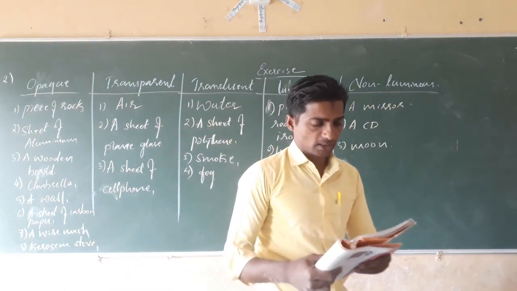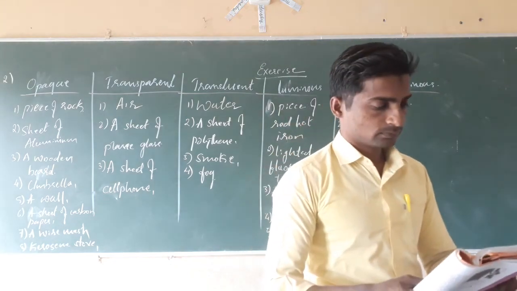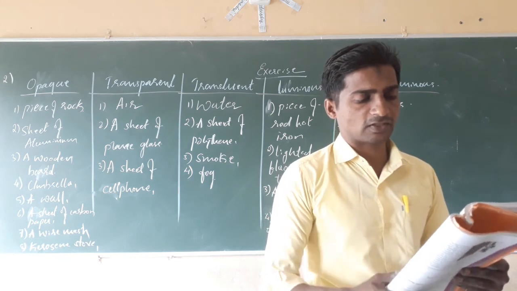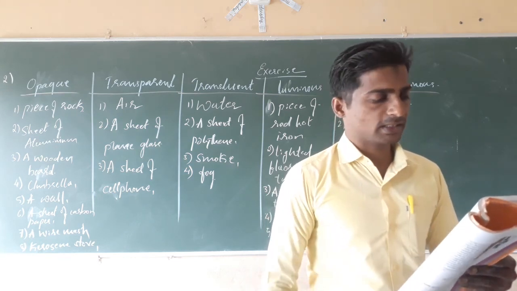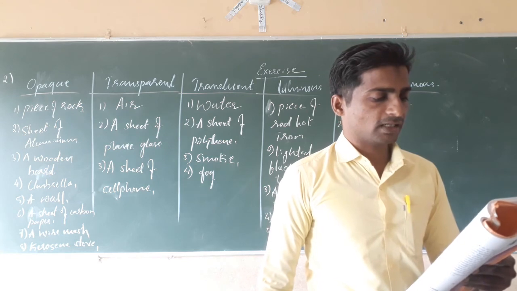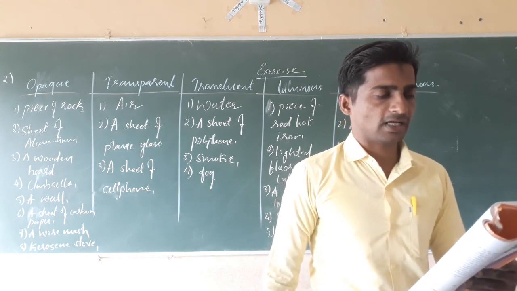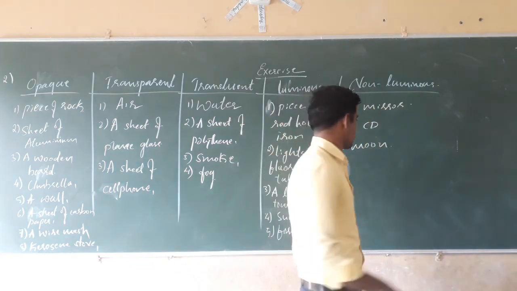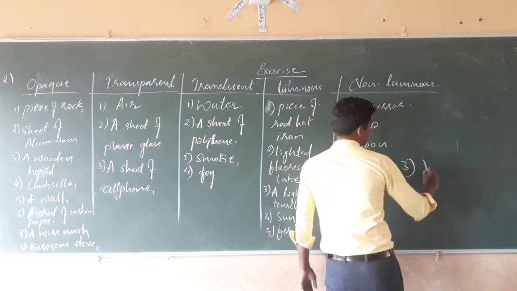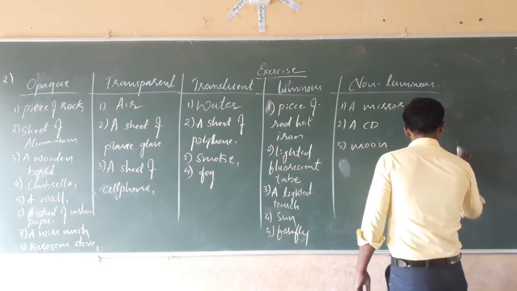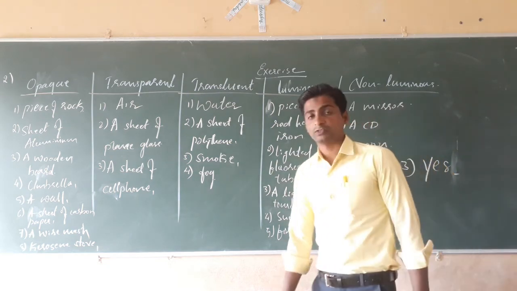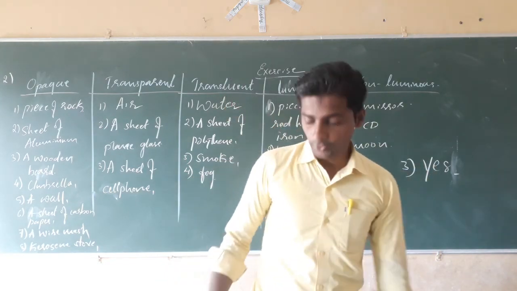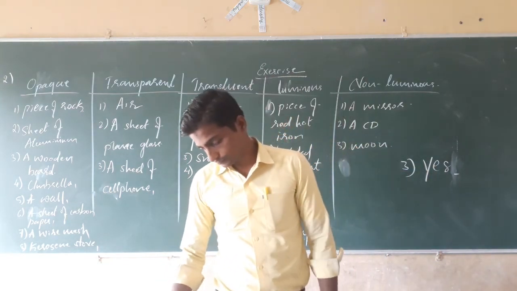Can you think of creating a shape that would give a circular shadow if held in one way and a rectangular shadow if held in another way? Yes. The answer to the third question is yes. It is possible. We can hold any materials and we can form the circular shadow.